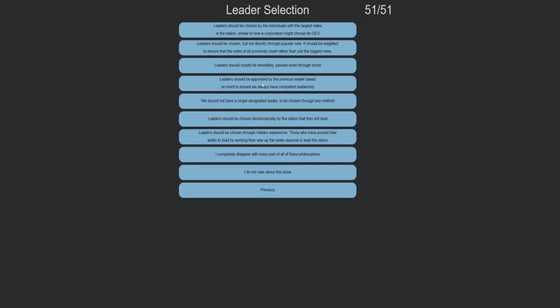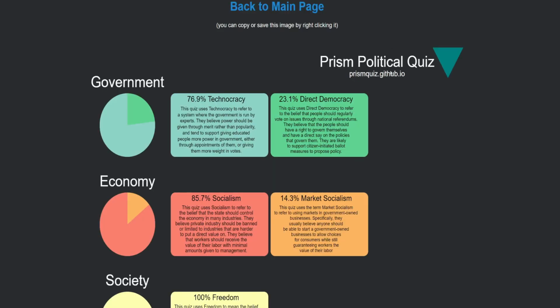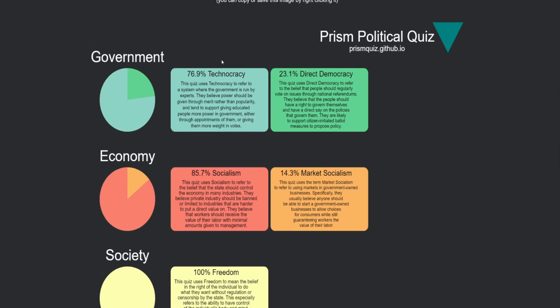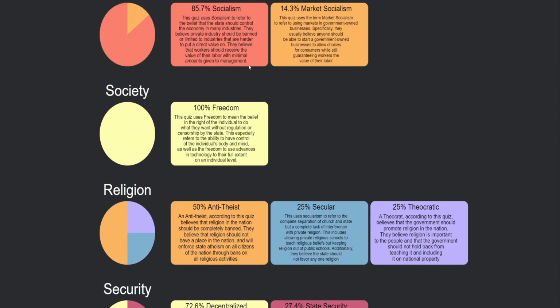I think that only the most intelligent should be able to vote. Leaders should be chosen, but not directly through popular vote. It should be weighted to ensure that the votes of all provinces count rather than just the biggest ones. Leaders should be appointed by the previous leader. This is a hard one. Leaders should be chosen democratically by the nation they will lead. Government. All right, let's see how I did.